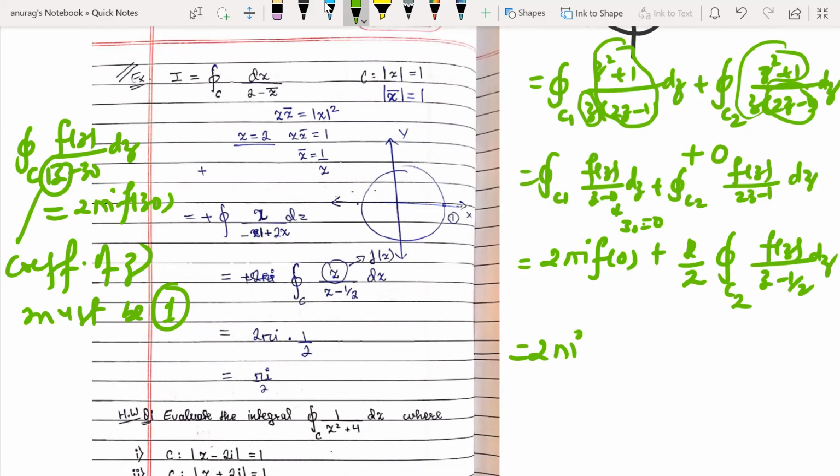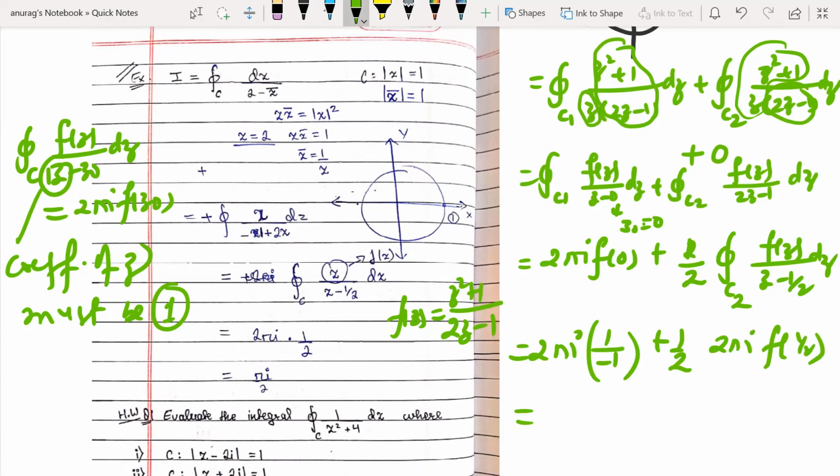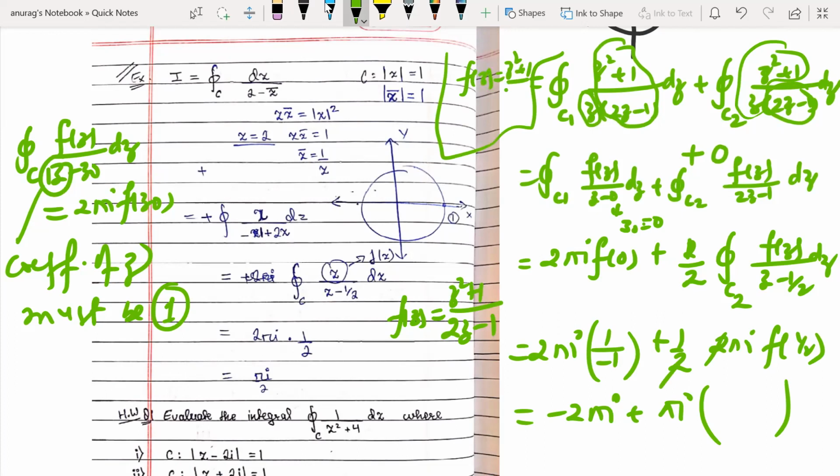Here f(z) in this case, the first part, is z squared plus 1 over 2z minus 1; f(z) is the part which is not creating a problem. f at 0 will be 1 over minus 1, plus 1 by 2. What will be the value here? 2 pi i f at 1 by 2. So it will be minus 2 pi i plus pi i. The 2 is cancelled out. f at 1 by 2: what is f(z) here? In this case, f(z) is actually the second part, z squared plus 1 by z, because this function is not creating a problem.